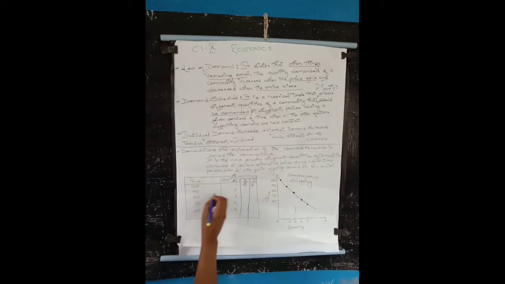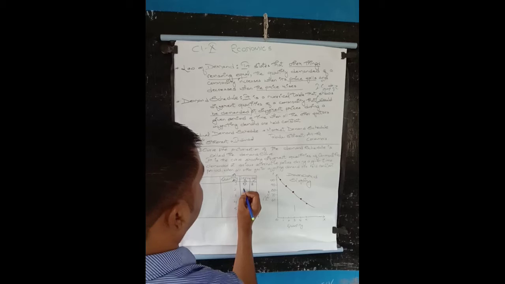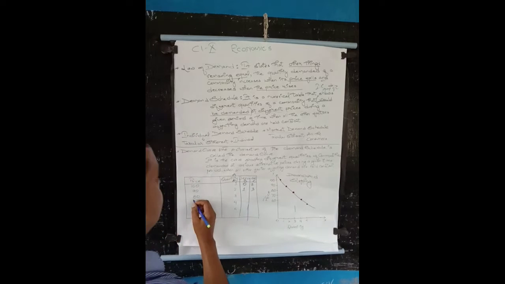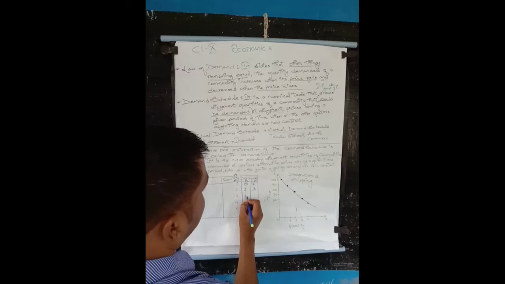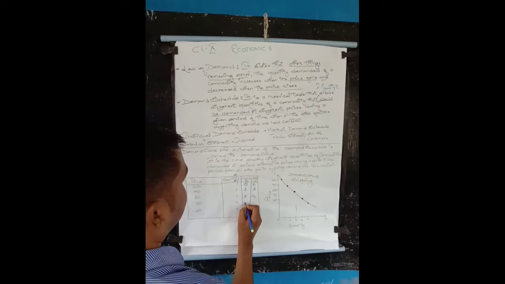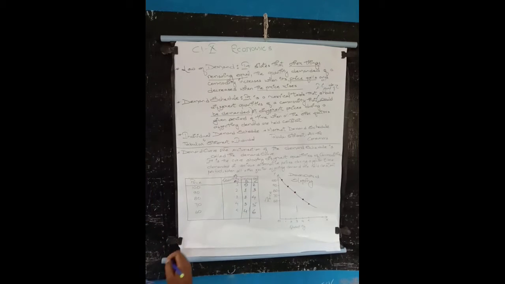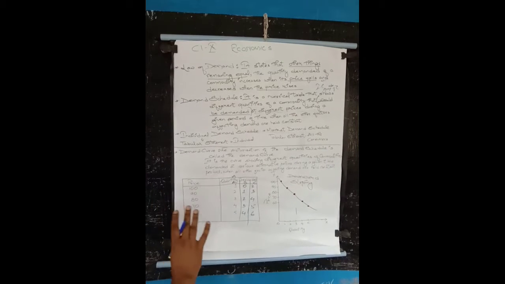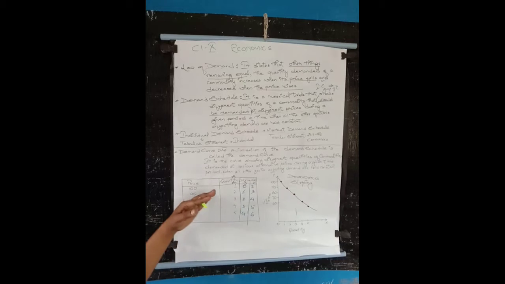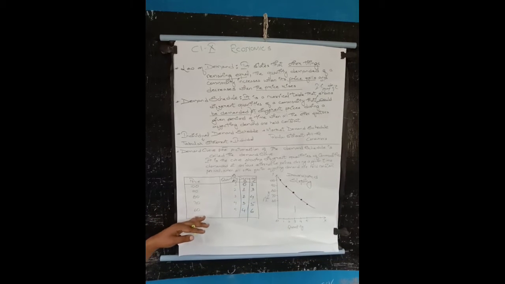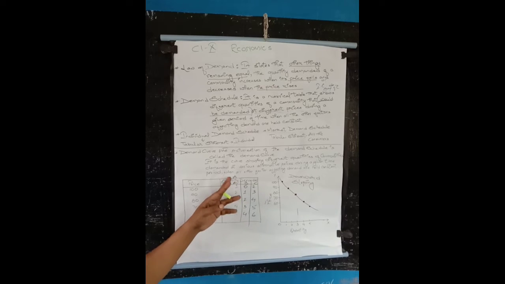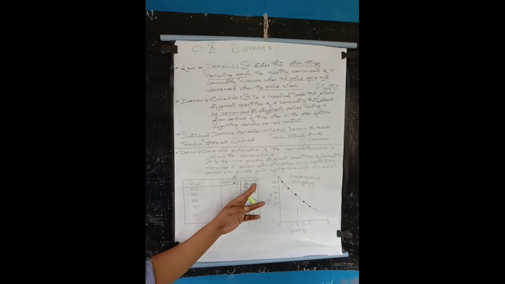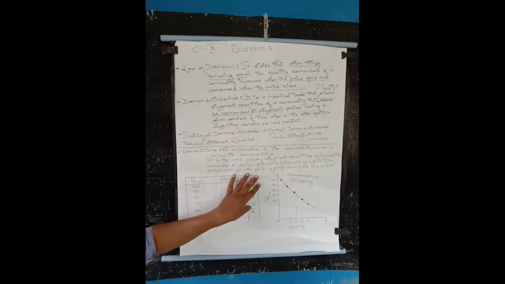When the price is 90, consumer A will demand 2, then 1, then 3. At 80, it can be 2, 4, 3, 5, 4, 6. So different consumers demand at the same price, but the demand is different.